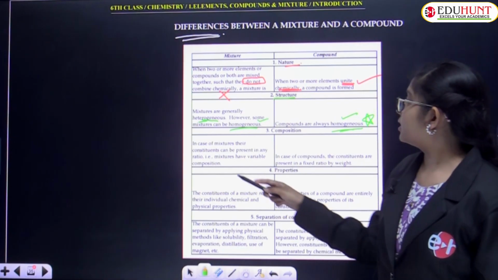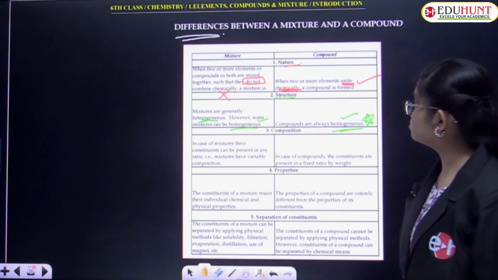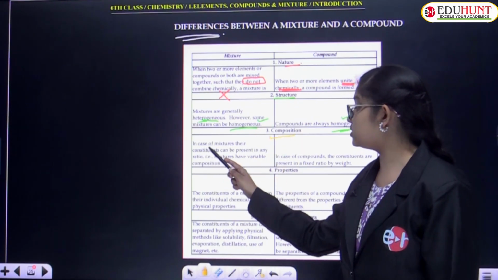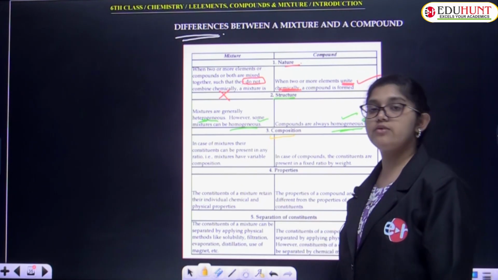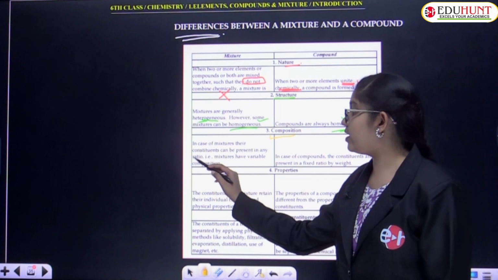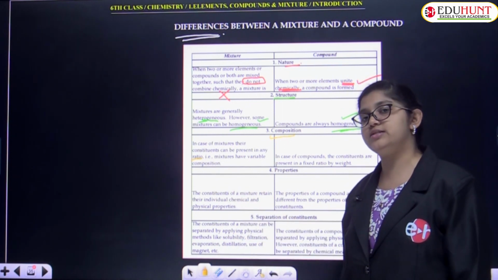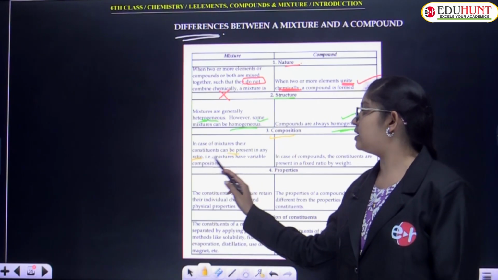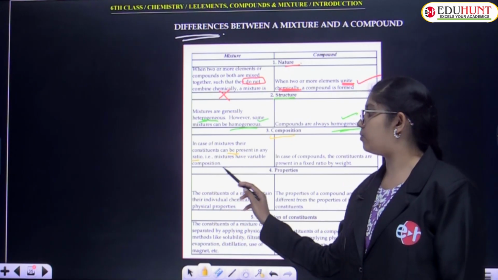The next characteristic is composition. In case of mixtures, their constituents can be present in any ratio, in indefinite proportions, so mixtures have variable composition.